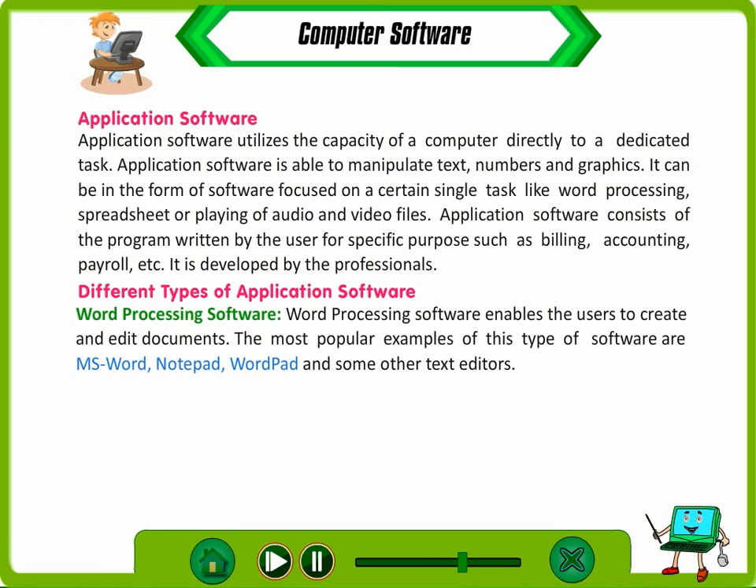Different types of application software. Word processing software. Word processing software enables the users to create and edit documents. The most popular examples of this type of software are MS Word, Notepad, WordPad, and some other text editors.